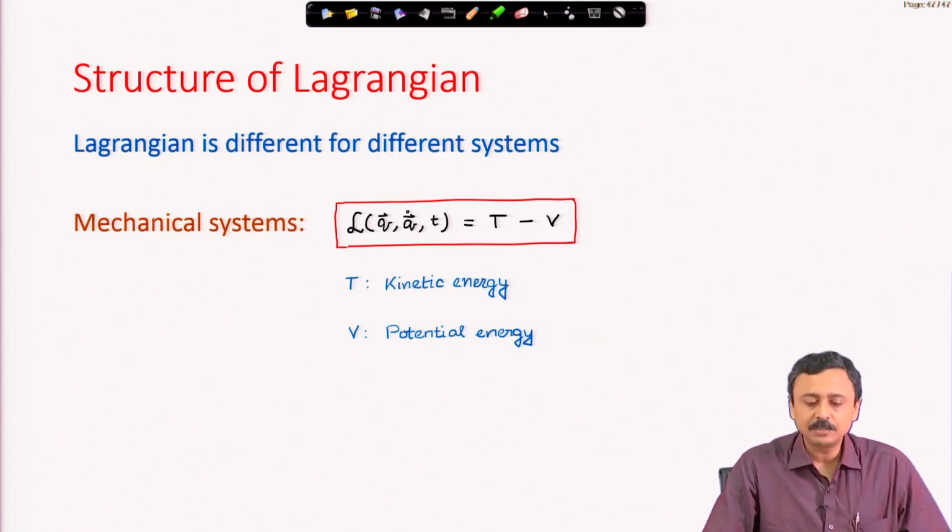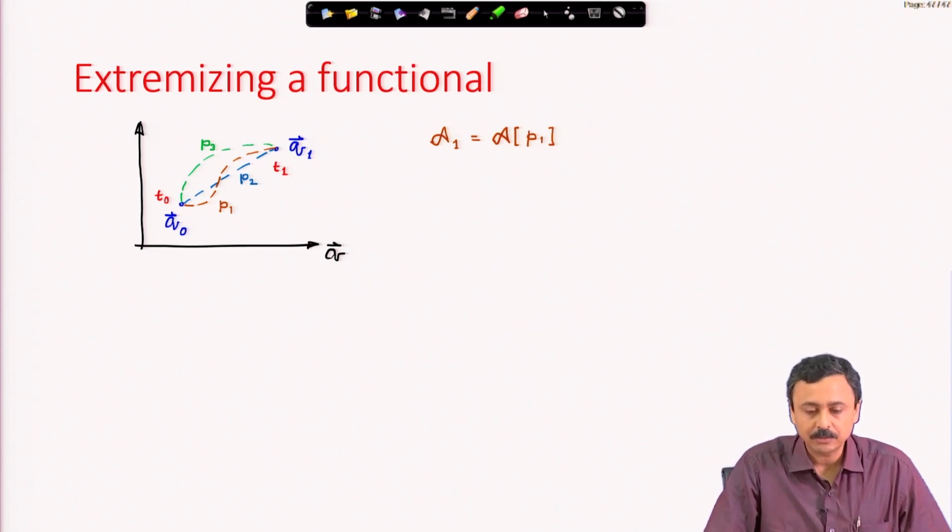Now, for a mechanical system, it so happens that the Lagrangian is equal to the kinetic energy minus the potential energy. This is very important, kinetic energy minus the potential energy, and this is what is found. The Lagrangian for a mechanical system is kinetic energy minus potential energy. The Lagrangian that sits in the action integral is kinetic energy minus potential energy, and that leads to the correct equations of motion. And in the case of mechanical systems, it so happens that the action is minimized. We will come back to that.